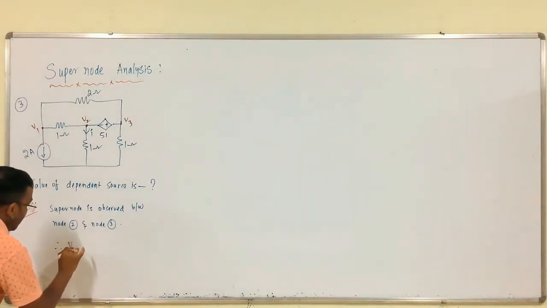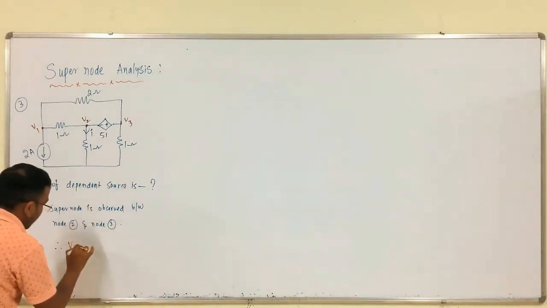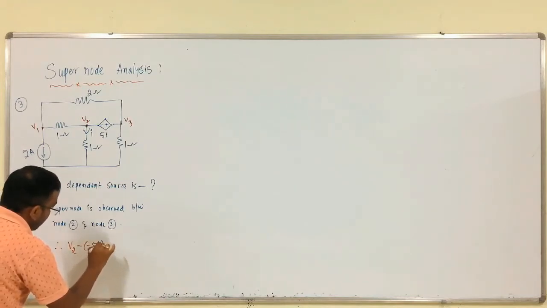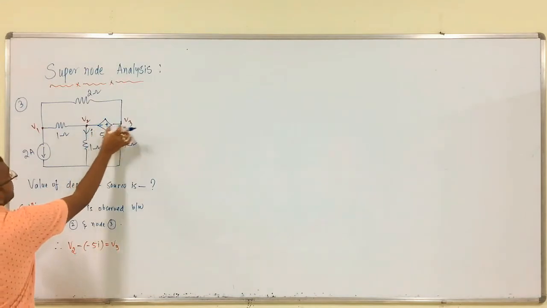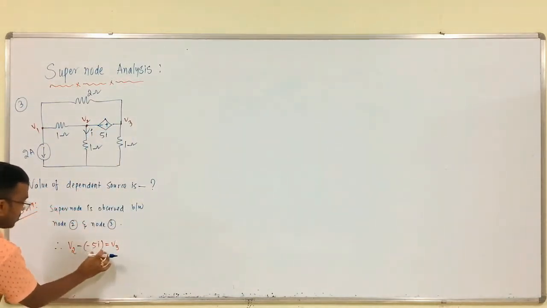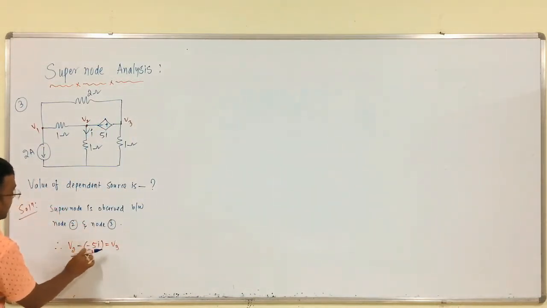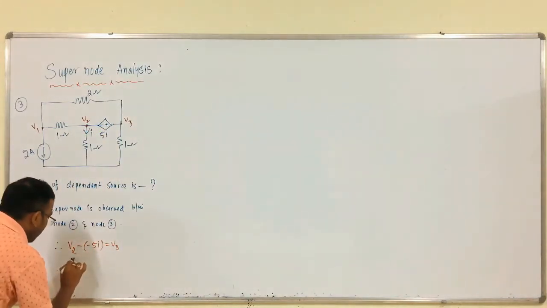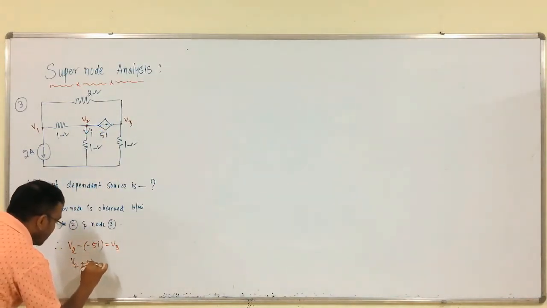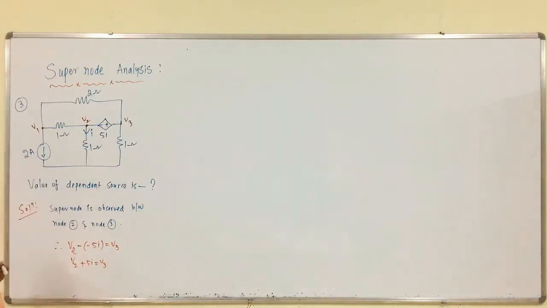Therefore, V2 minus of minus 5I is equal to V3. See, V2 minus this drop is equal to V3. So, V2 minus, see, minus plus minus of 5I is equal to V3. Therefore, V2 plus 5I is equal to V3.